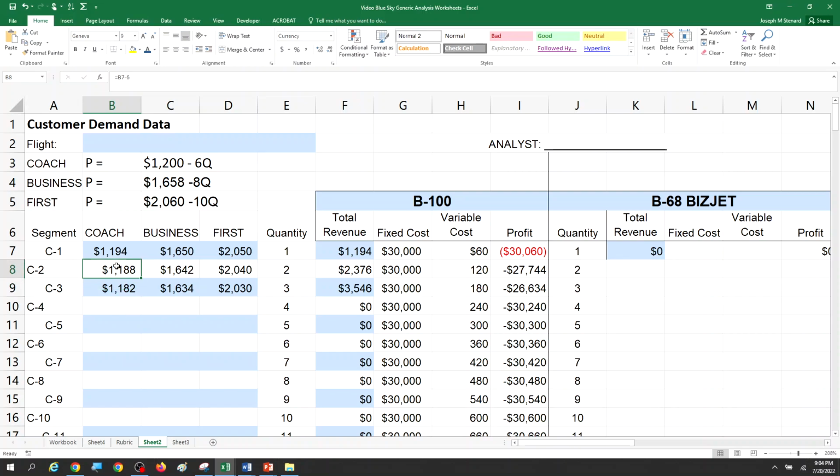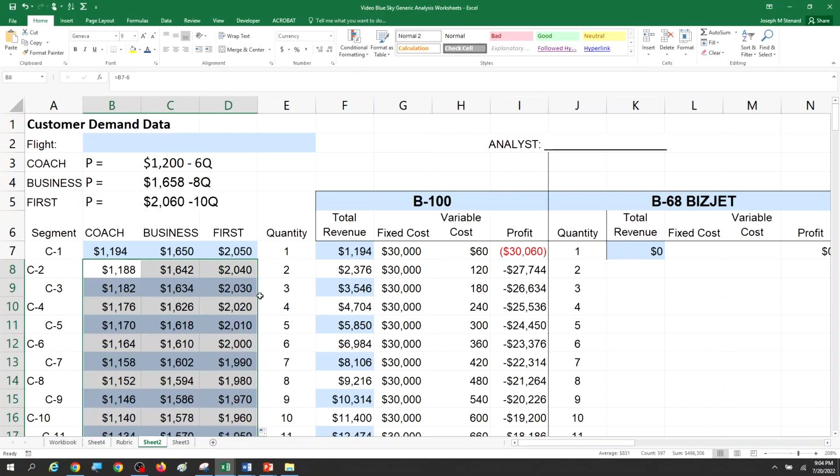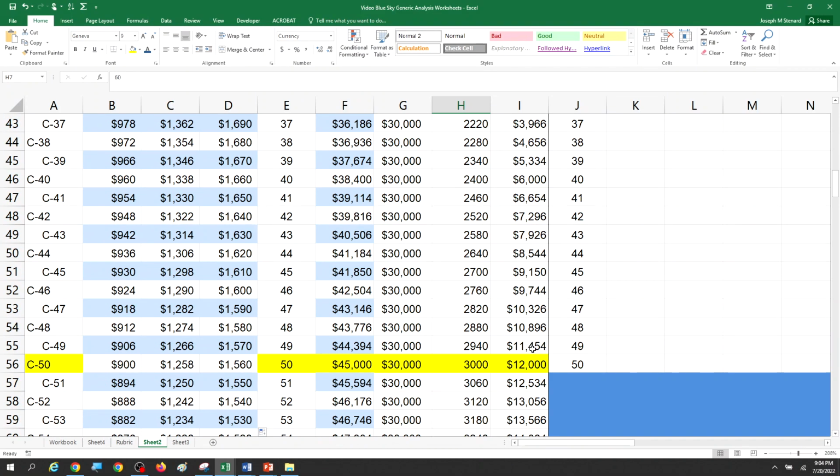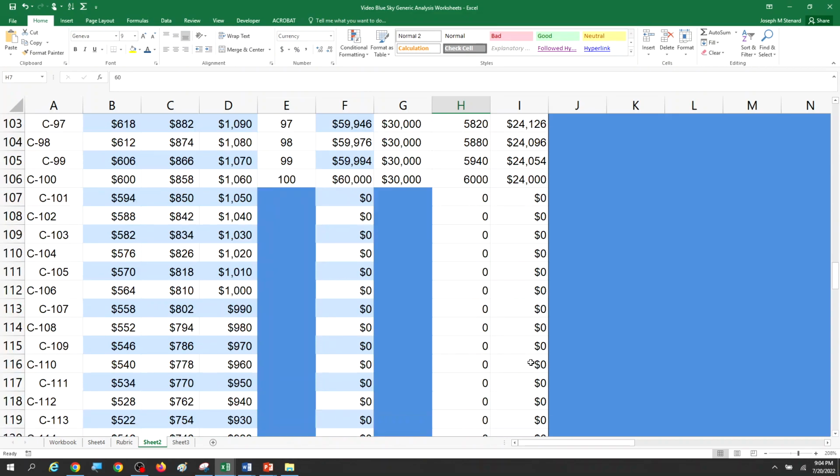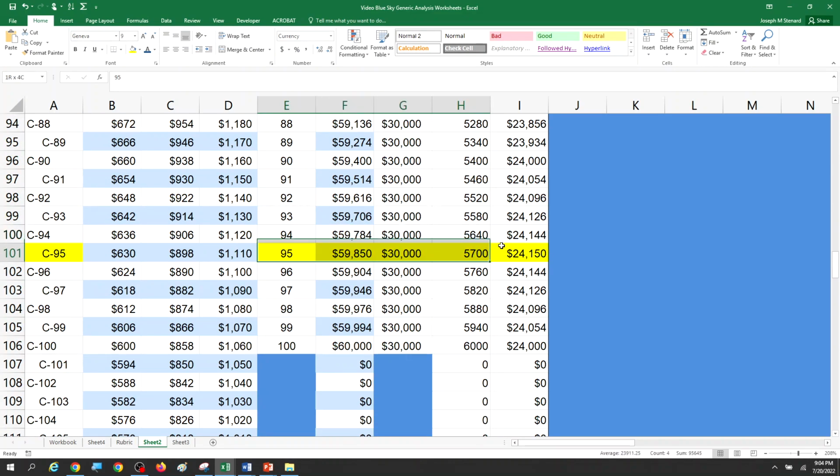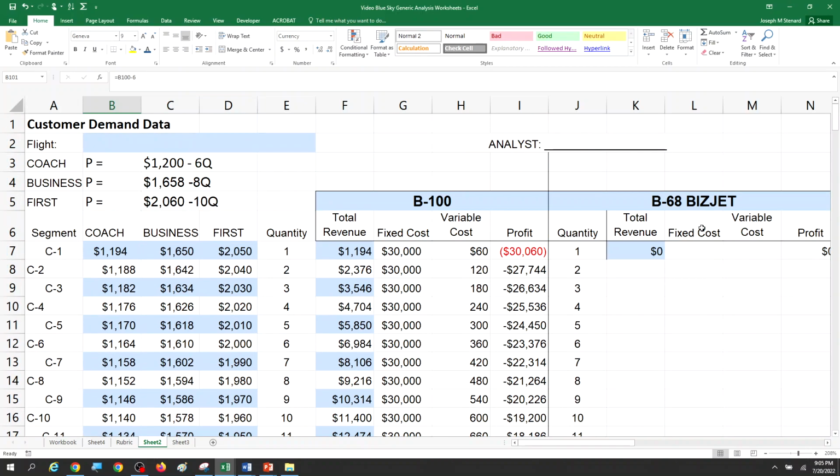We say we want to, just as we did before, whatever is above this minus 6 in this case, or whatever number is above this minus 8, whatever number is above this minus 10. Since I've put in those formulas already, I can populate this. You can see that the variable cost on the B-100 and so forth has already been done, and the area for the maximum profit on the B-200 is highlighted here, as well as we can highlight there to show 95, customer 63. Now if we come on over here to the B-68, we're going to have to put in some information.